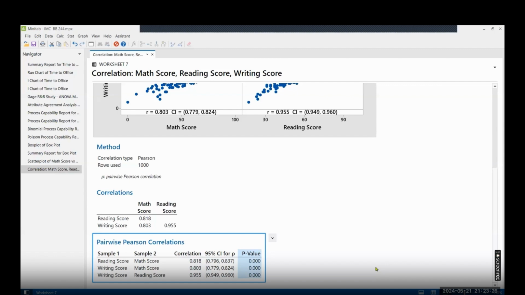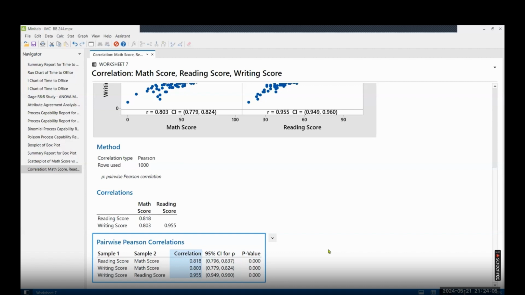If your P value of the relationship is less than 0.05, that means the relationship between the X and Y variable is significant. The first row is reading and the math score. The P value is less than 0.05, which means the relationship between the reading score and math score is significant, and the strength of the relationship is 0.818 on a scale of 0 to 1, positive.